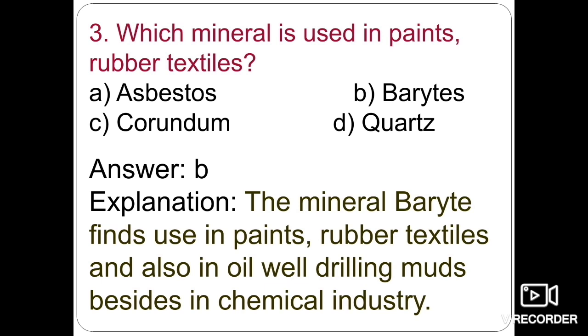Its most significant use is in oil well drilling muds, besides the chemical industry, where it is also used. So here option B, barytes, is the right answer.